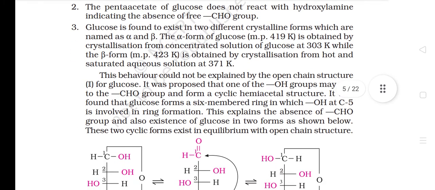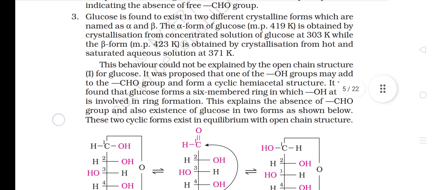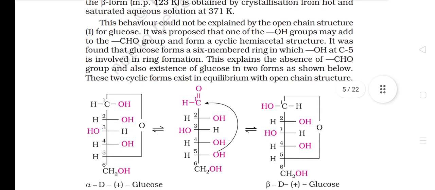3. Glucose is found to exist in 2 different crystalline forms which are named as alpha and beta. The alpha form of glucose, melting point 419 Kelvin, is obtained by crystallization from a concentrated solution of glucose at 303 Kelvin, while the beta form, melting point 423 Kelvin, is obtained by crystallization from a hot and saturated aqueous solution at 371 Kelvin. This behavior could not be explained by the open chain structure for glucose.